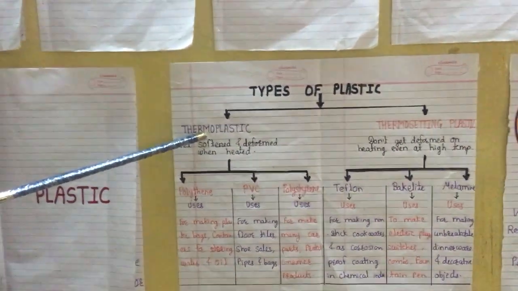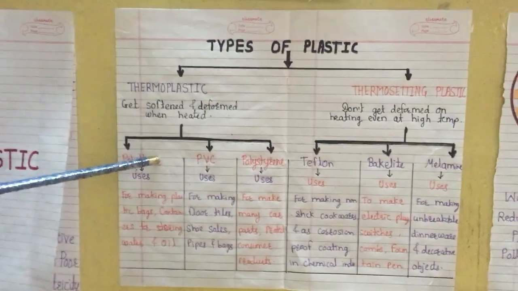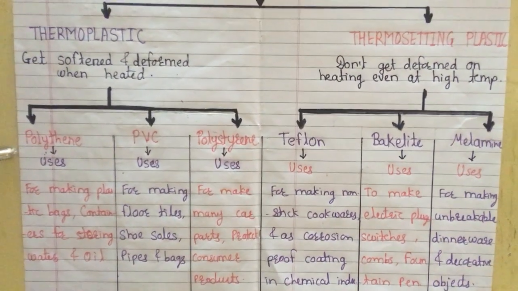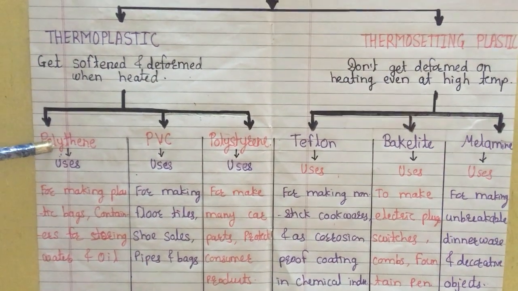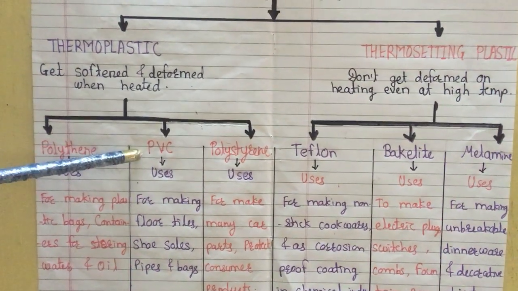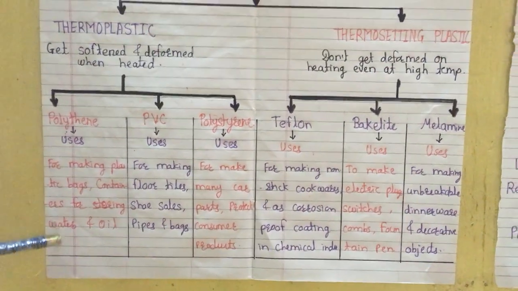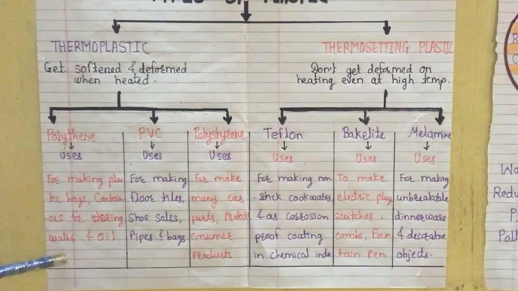So which plastics can we call thermoplastic and thermosetting plastic? There are three examples of plastics that are called thermoplastic. First is polythene, second is PVC, third is polystyrene. So where is this thermoplastic useful? This one we will learn.